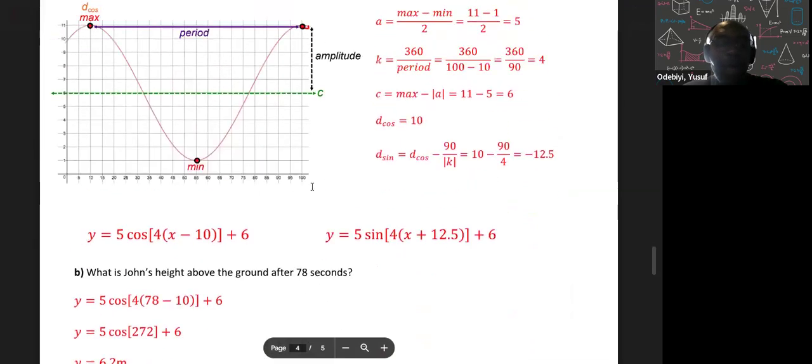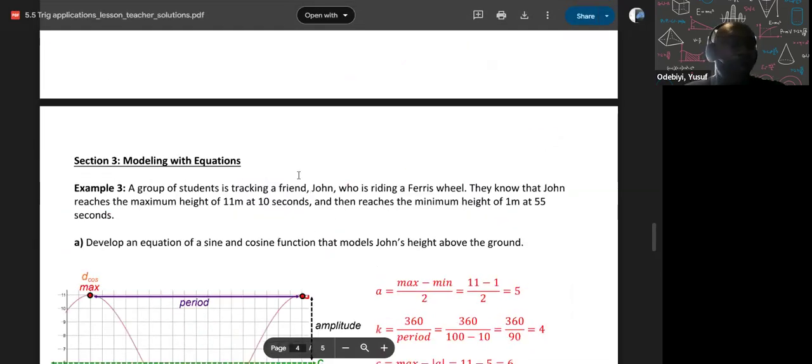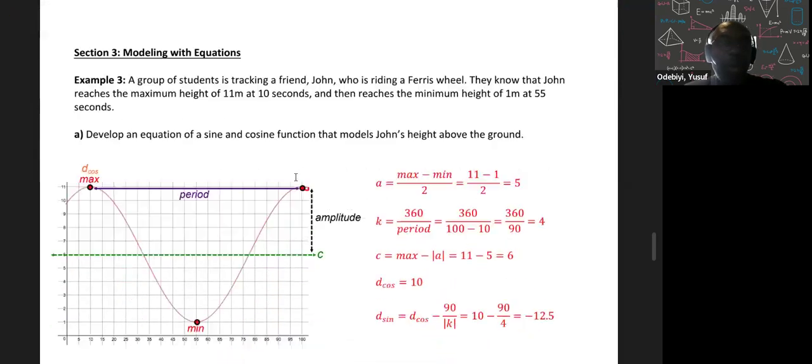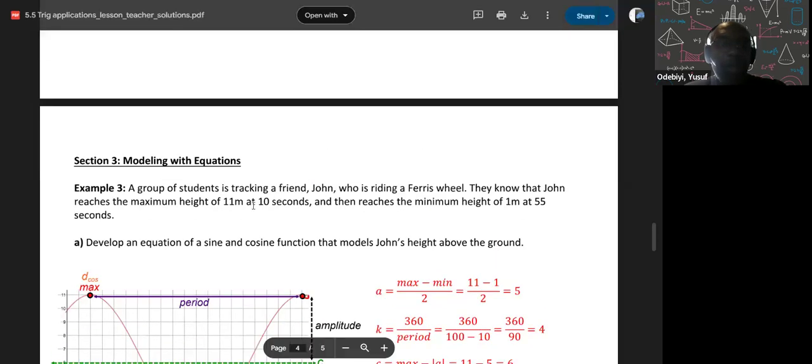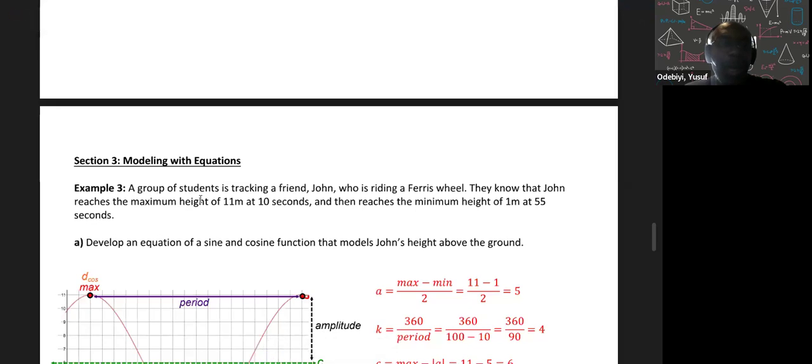Actually, you know what? Let's look at this one last example, and then we're done for unit 4. And then tomorrow, you guys are going to have a unit 4 test. Okay. Here is a graph of students tracking a friend. He's riding on a Ferris wheel.